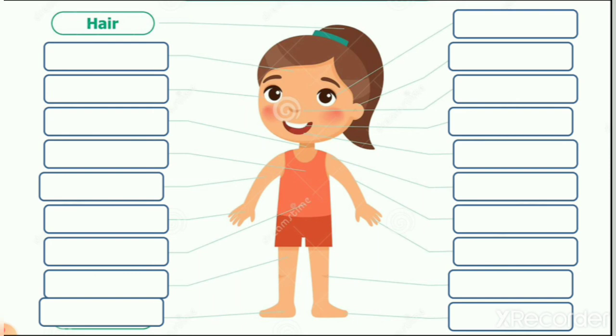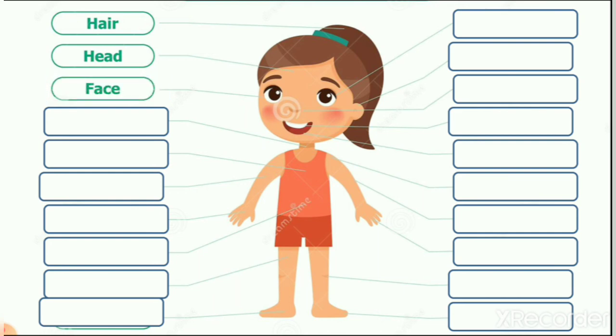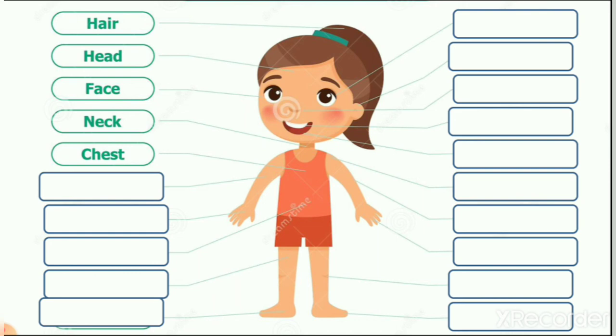Now second, we call it head. We call it forehead also. We call it head also. Now let's see which is next. Face. So we learned that the face has many parts. Now let's see which parts the face has. Neck. Now you can see your neck also after the face. Then chest. You can see the arrow, which shows us which body part it is, right? Now next is arms, right? So we have two arms.